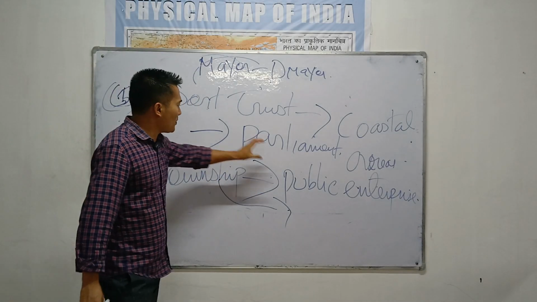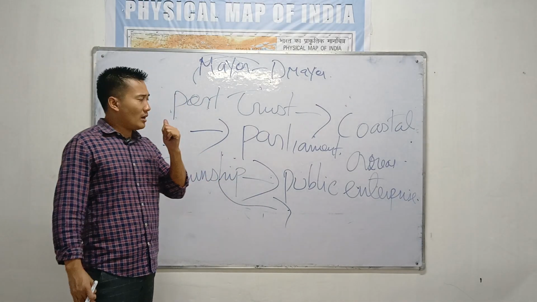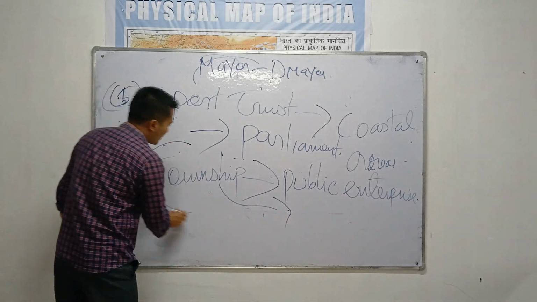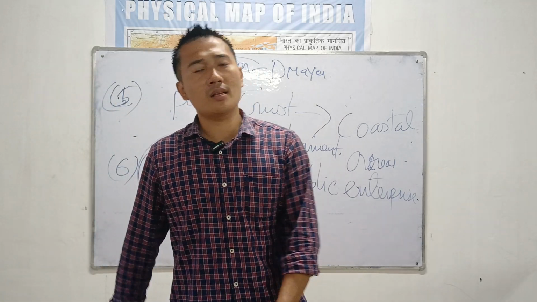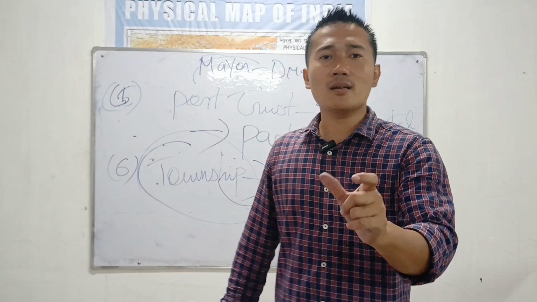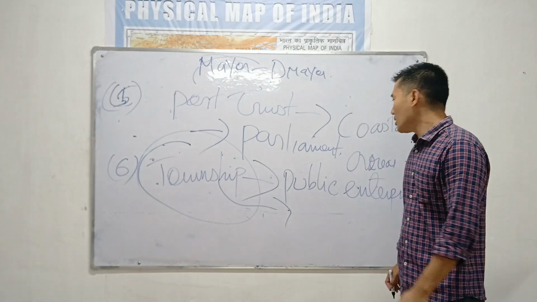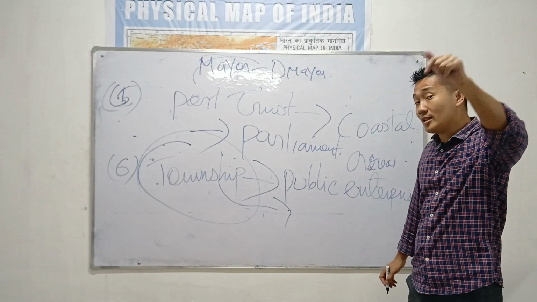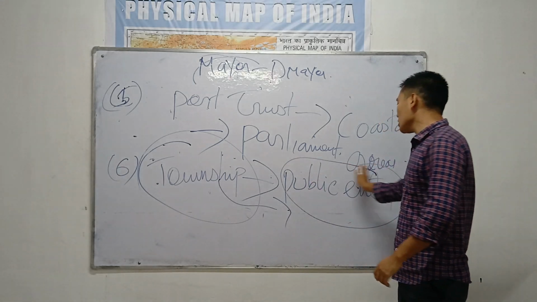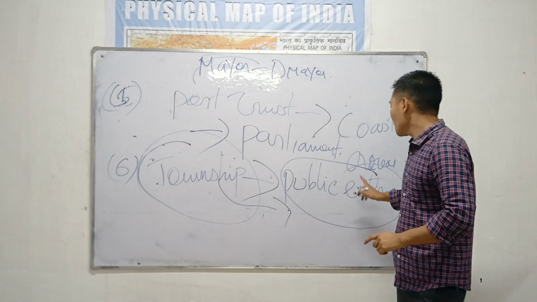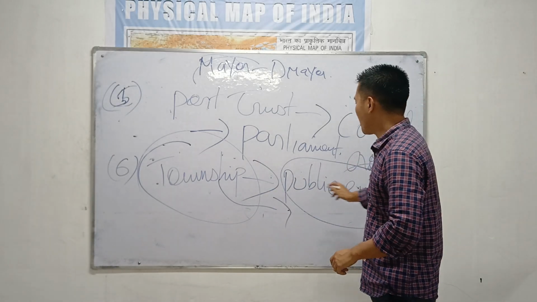So under the 74th Constitutional Amendment, it is better to set up a government for these people. That's the reason township is another type of urban local self-government. For these people, we have set up a township.